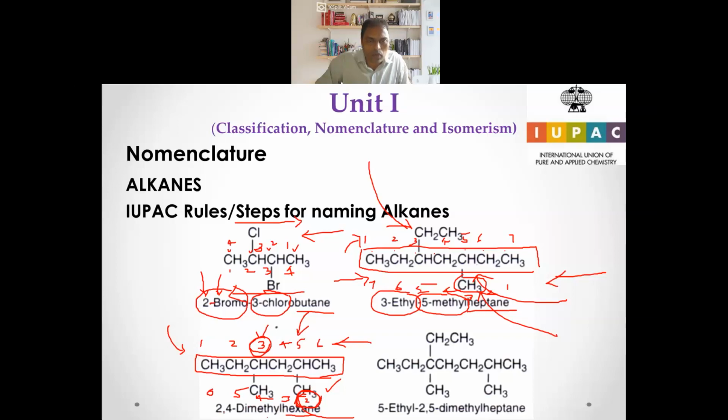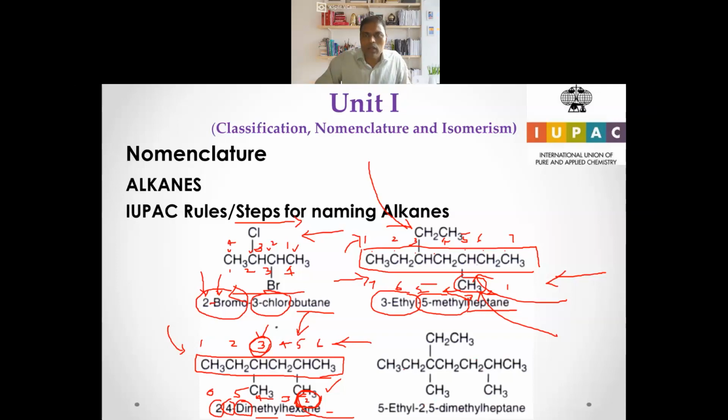So the name of the compound is 2, and then the fourth position also has a methyl. So the methyl group is here twice. That's why it is dimethyl hexane. 2,4-dimethyl hexane.